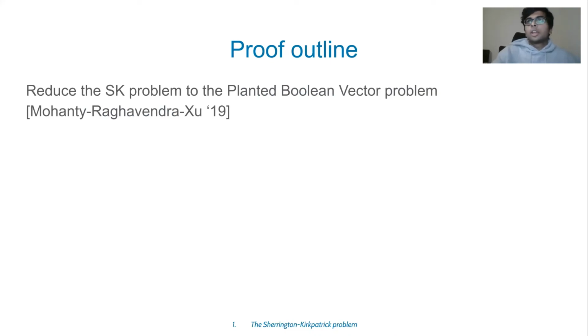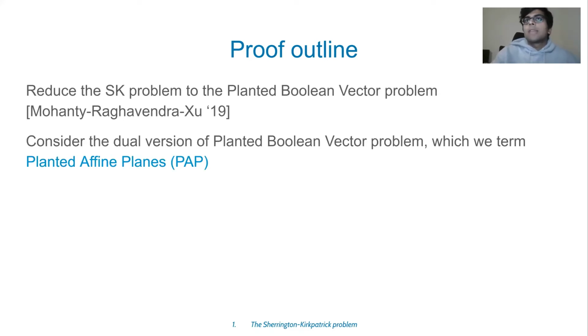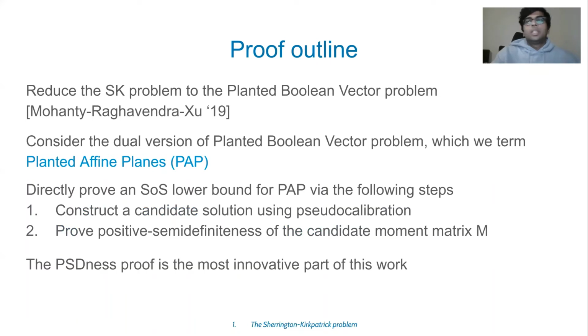We first reduce the Sherrington-Kirkpatrick problem to a related problem called the planar Boolean vector problem. This was done in a work by Mohanty, Raghavendra, and Xu. And then we look at a slightly related problem, which we define to be the planar affine planes problem. For planar affine planes, we give a direct Sum-of-Squares lower bound, and this goes via 2 steps. The first step is where we construct a candidate solution. For this, we use a technique known as pseudo-calibration. And for the second step, we actually prove the positive semi-definiteness of this moment matrix.